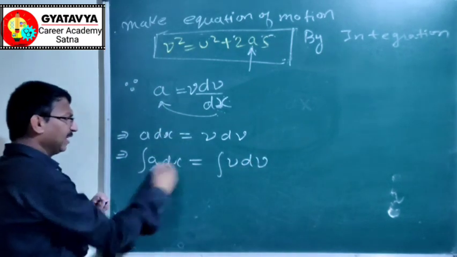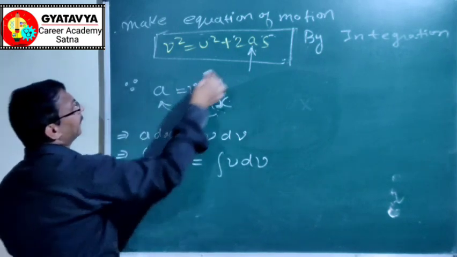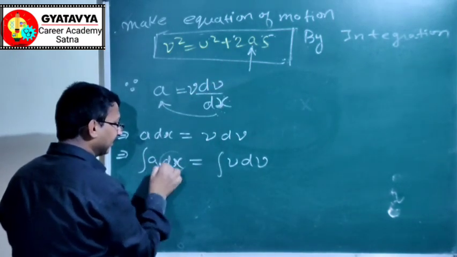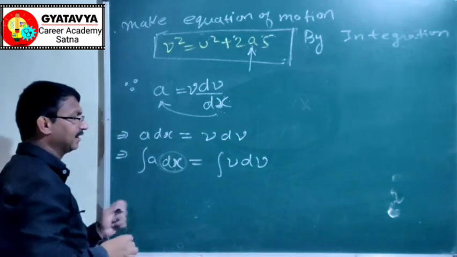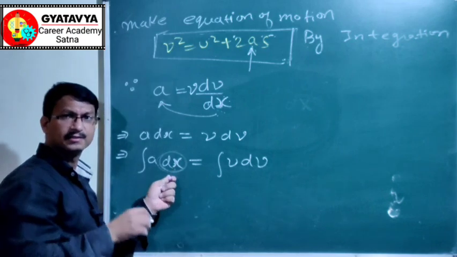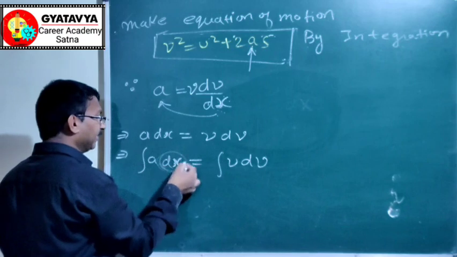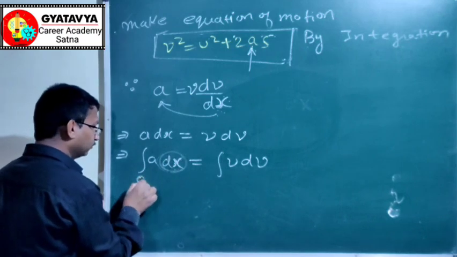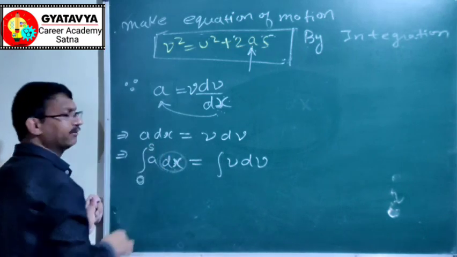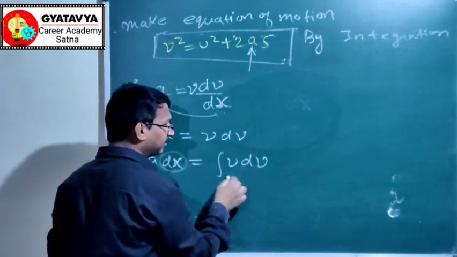You can put limits here also. This is dx, which means integration is done with respect to x. x is position or distance or displacement. So the initial value of distance is 0 and final value is s.